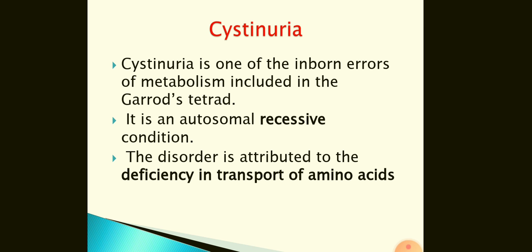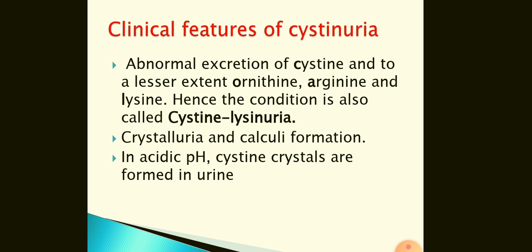The disorder is attributed to the deficiency in transport of amino acids. The clinical features of cystinuria are abnormal excretion of cystine and, to a lesser extent, ornithine, arginine, and lysine.